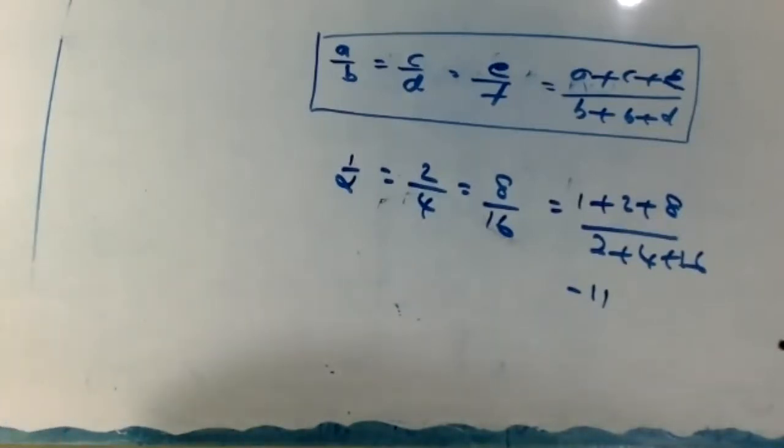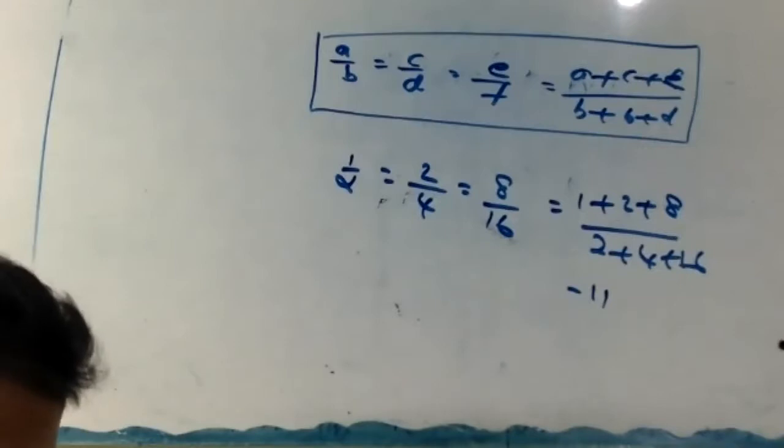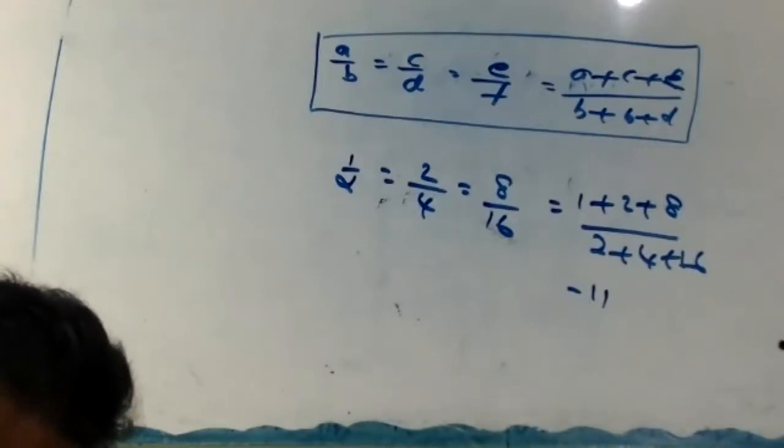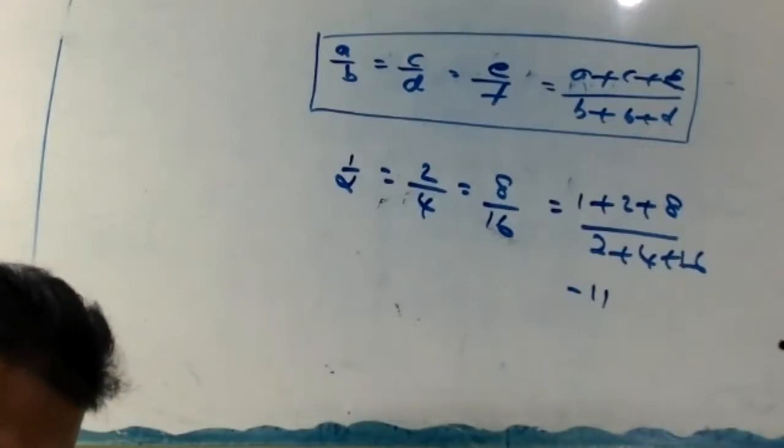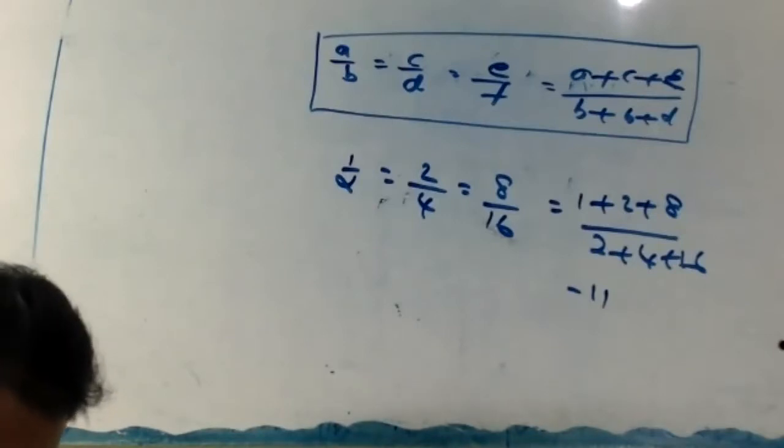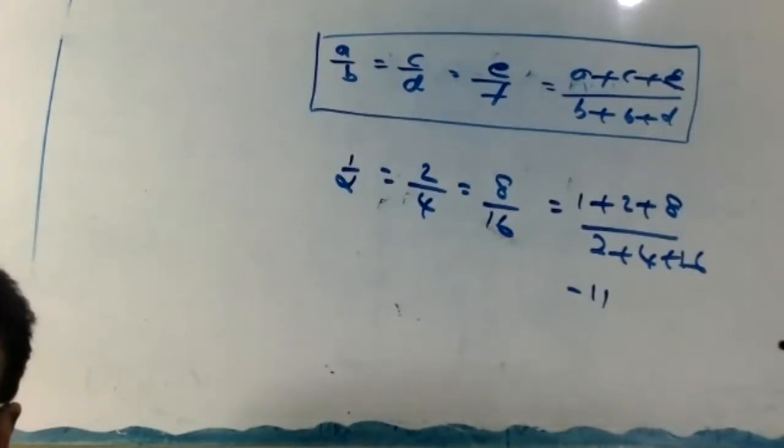If PQ equals 10 centimeter, find AB. This is a star question, okay?